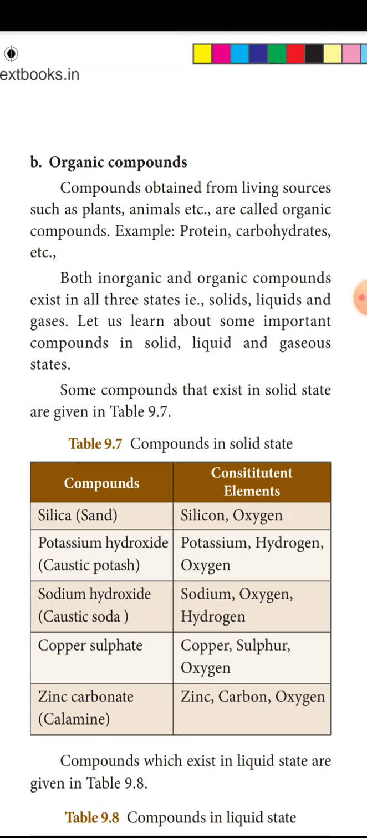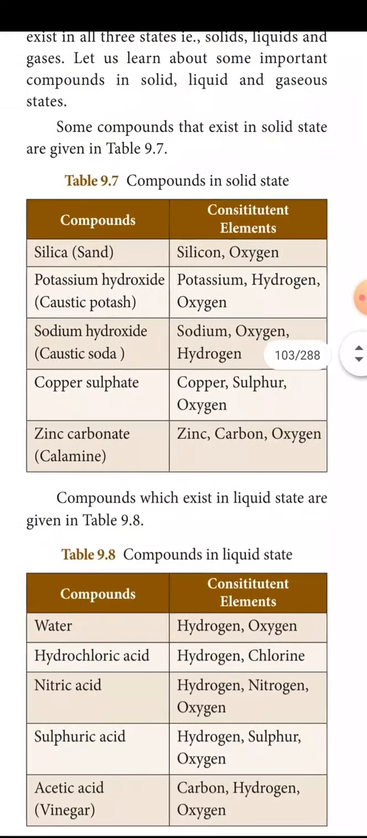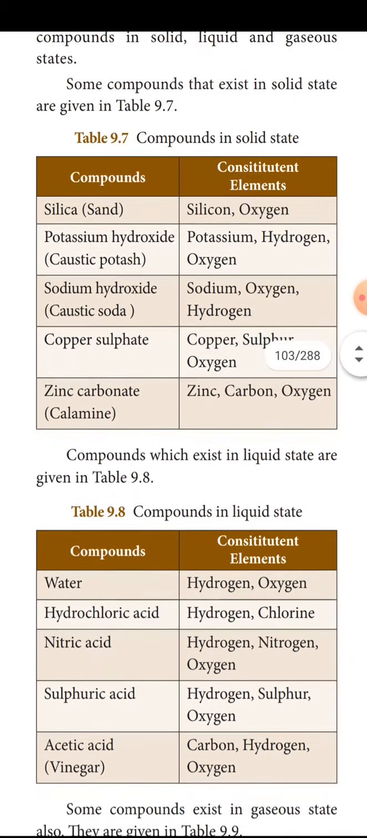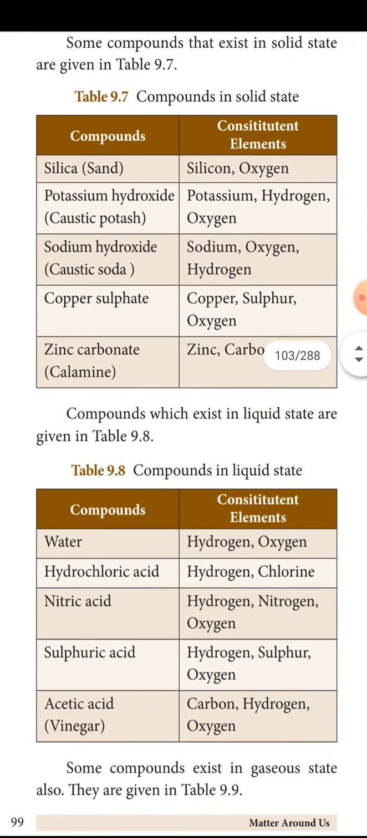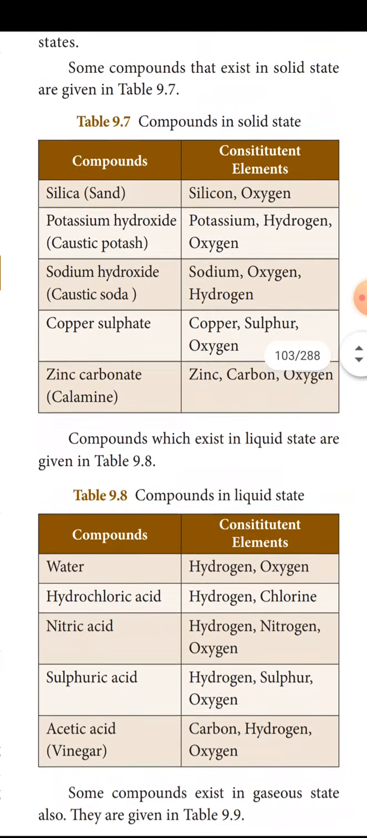Some important compounds in solid state are sand, silica, silicon and oxygen. Silica, sand, silicon and oxygen, it is a combination of two elements. Potassium hydroxide, caustic potash. Sodium hydroxide, caustic soda. It consists of three elements: sodium, oxygen and hydrogen. Potassium, hydrogen and oxygen. Copper sulfate, sulfur and oxygen. Zinc carbonate, calamine. This is what we use in our beauty products. Almost all face creams consist of calamine, which is made up of zinc, carbon and oxygen.